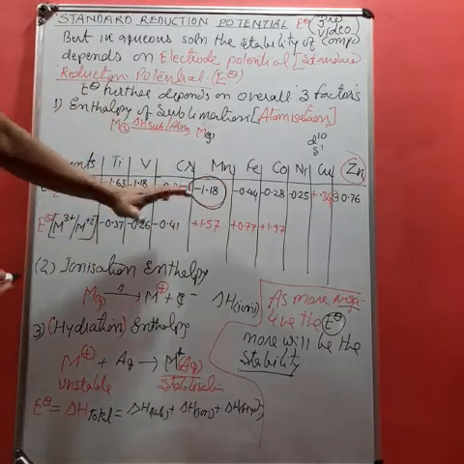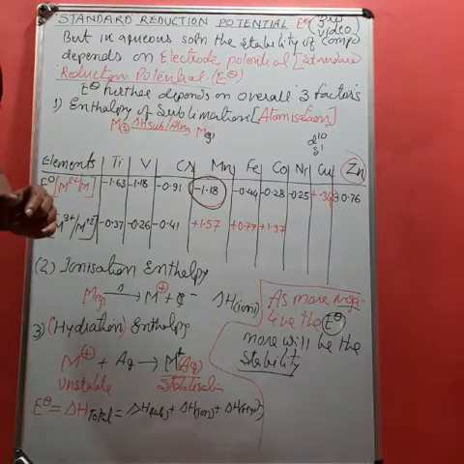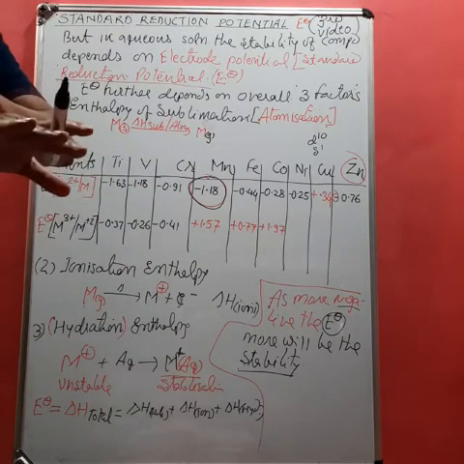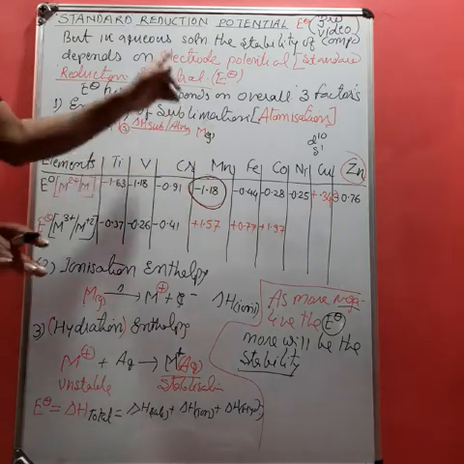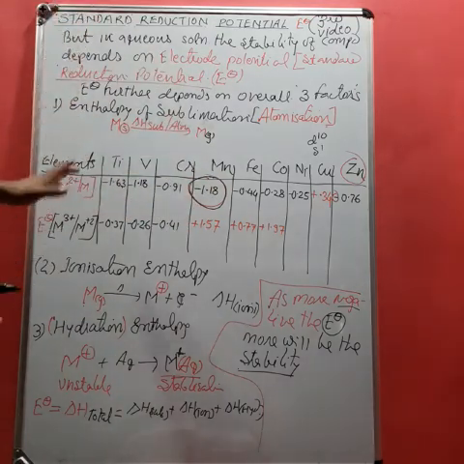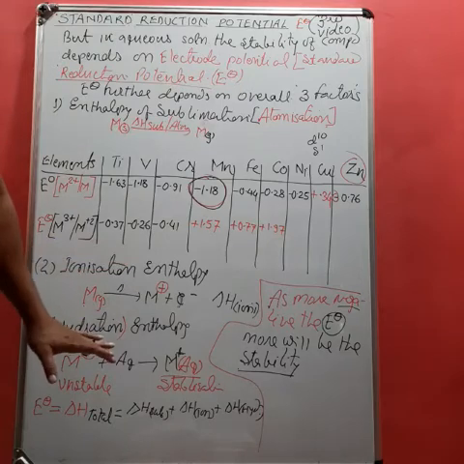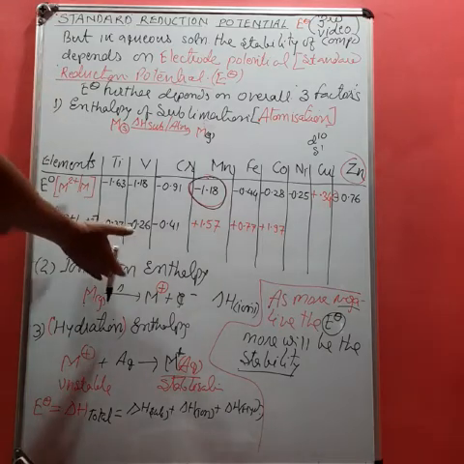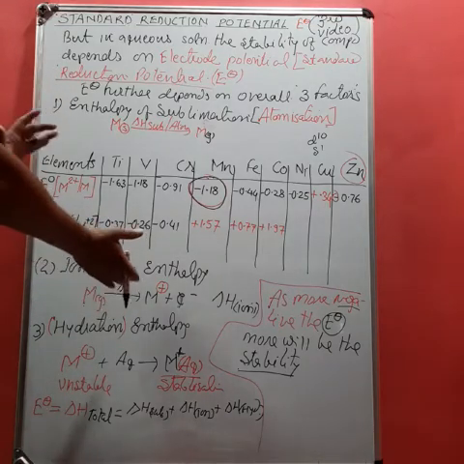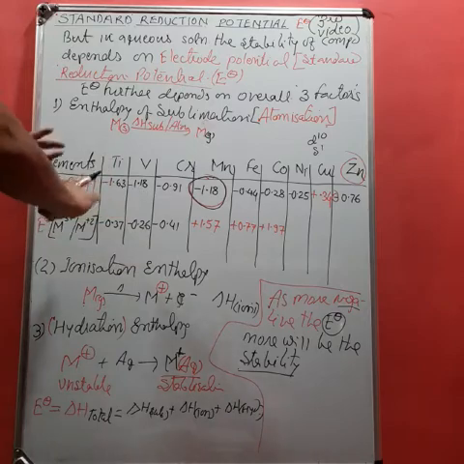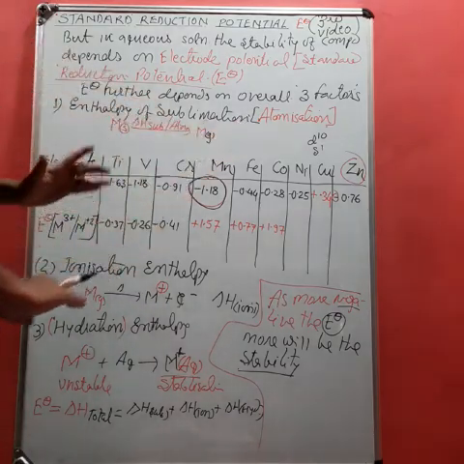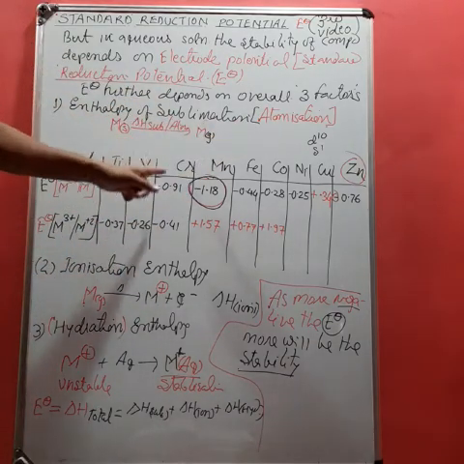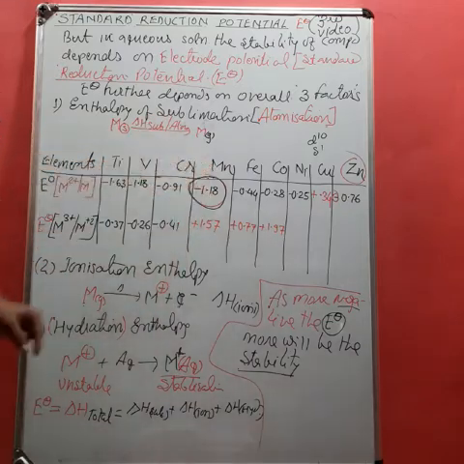It is because we have seen in ionization enthalpy and the enthalpy of atomization there are large irregularities, and the standard reduction potential value depends on three factors. What? Sublimation as well as ionization. So being these two factors or quantities irregular, it shows irregular trend, therefore again the anomalous behavior of Mn.